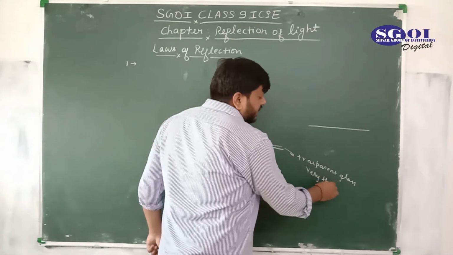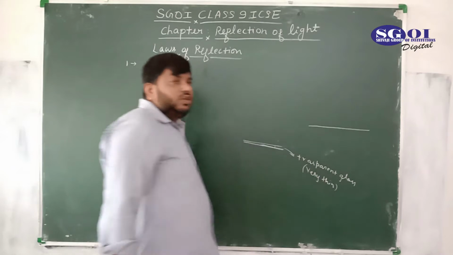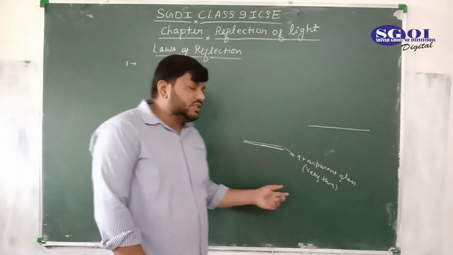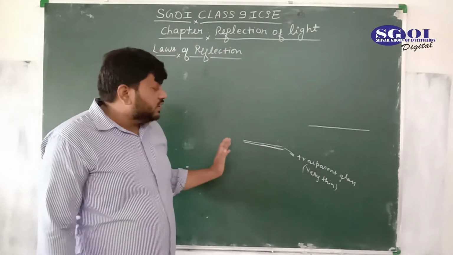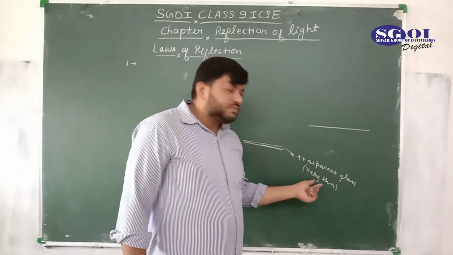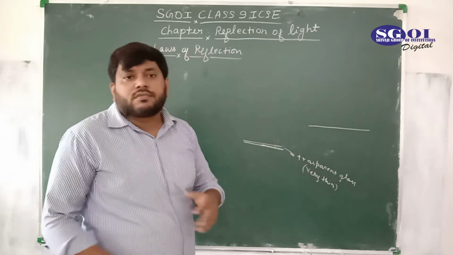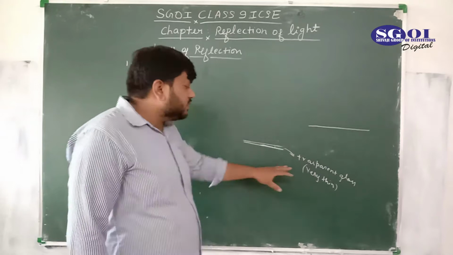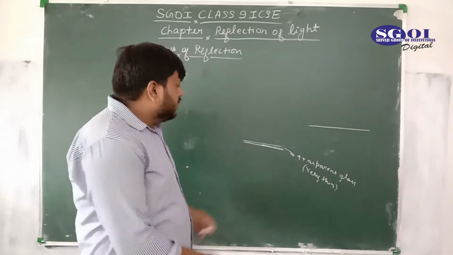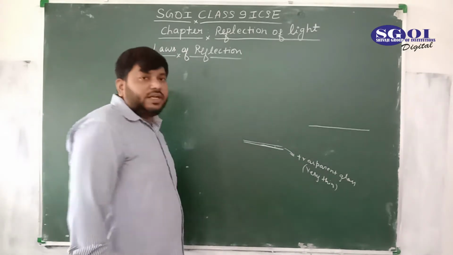Why must it be very thin? I will tell you the reason in the further video lectures. Here you just keep in mind that the glass must be very thin for making the mirror. If you want to make a fine quality mirror, the glass must be very thin. And as I told you, this is transparent.